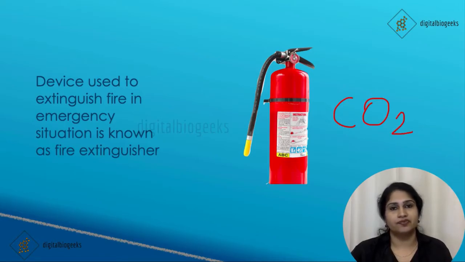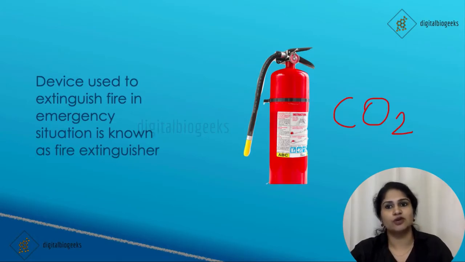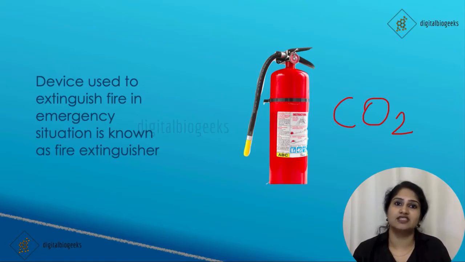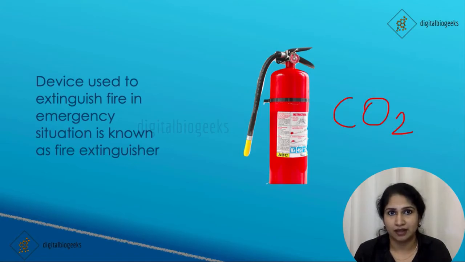This carbon dioxide covers the fire like a blanket and air supply is cut. That will prevent the fire from spreading. And also this carbon dioxide expands and cools down. That will bring down the ignition temperature of that fuel. That will also prevent the spreading of fire.